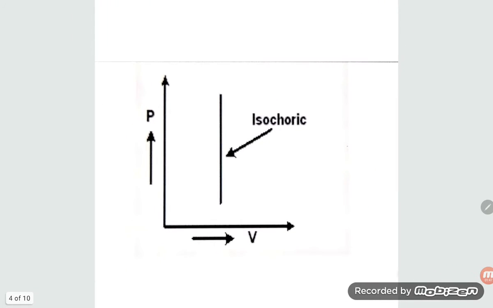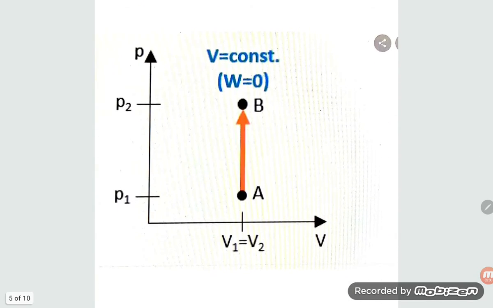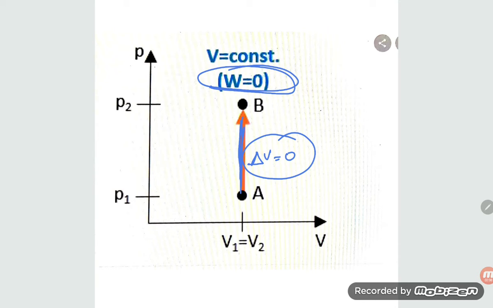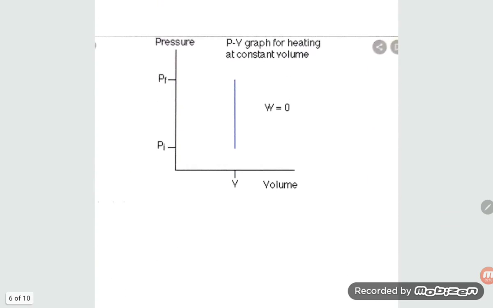Next one, here see students, for isochoric process you are getting a straight line parallel to the P axis. This is the PV diagram, P is constant at the fixed place, so that is isochoric process. Here also the same diagram, if delta V is equal to 0, it means work done is also 0.